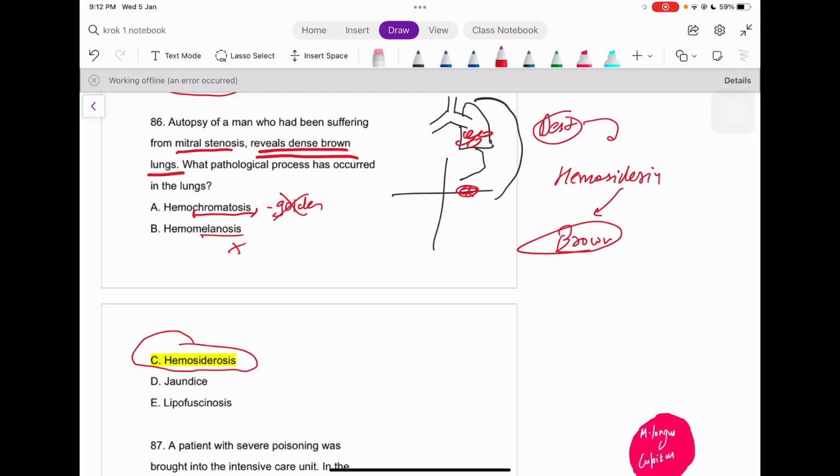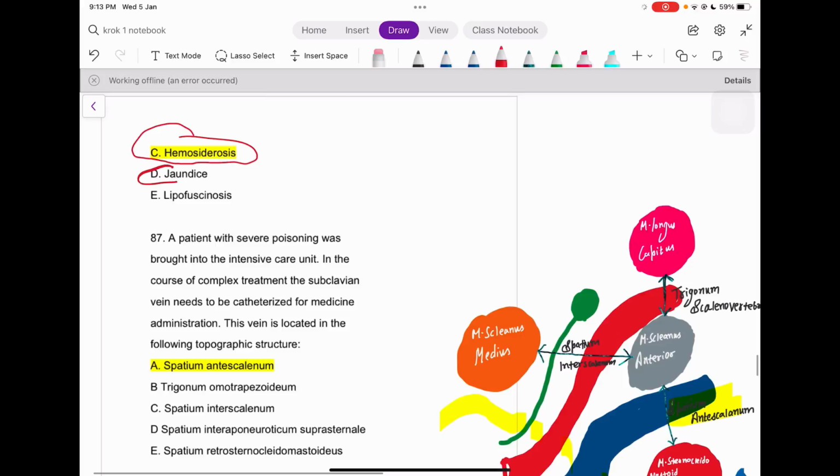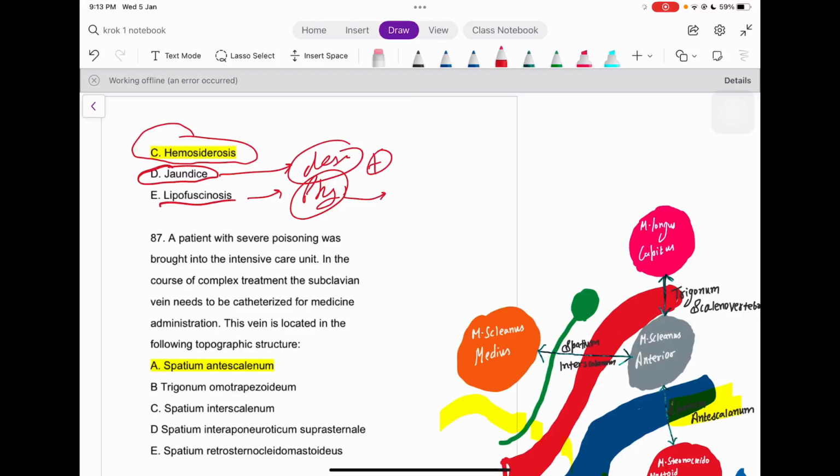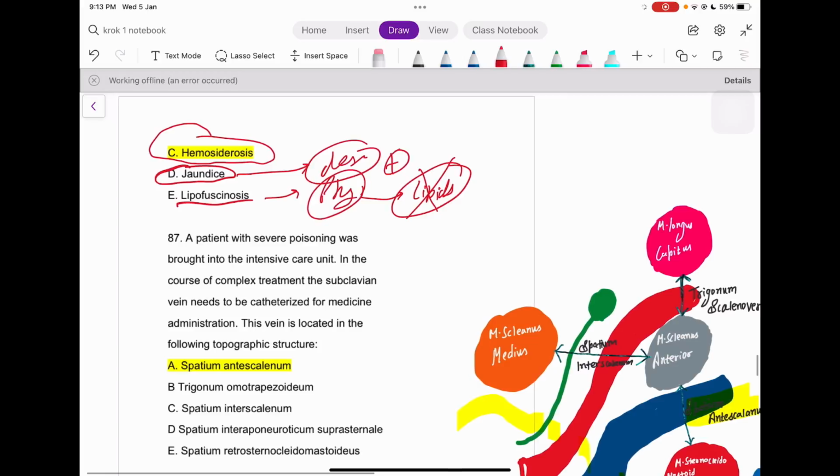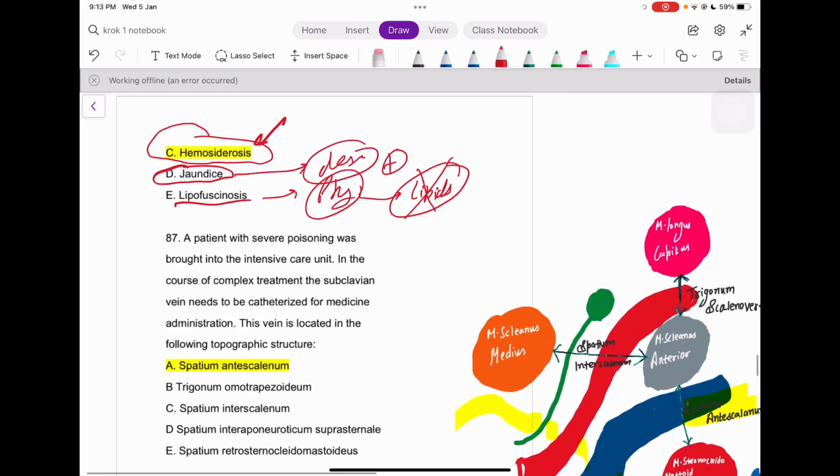We're not having jaundice. Why not jaundice? Jaundice is mostly related to the intravascular destruction of RBCs, or there is some defect with the liver itself, right? No. Lipofuscin, well, it's a physiological pigment made by the peroxidation of lipids, right? So it's more related to lipids. It's not the answer again. So the only perfect answer out here is hemosiderinosis, right?